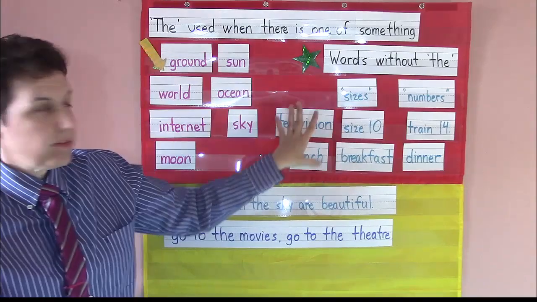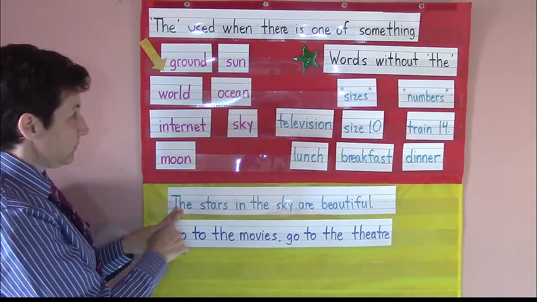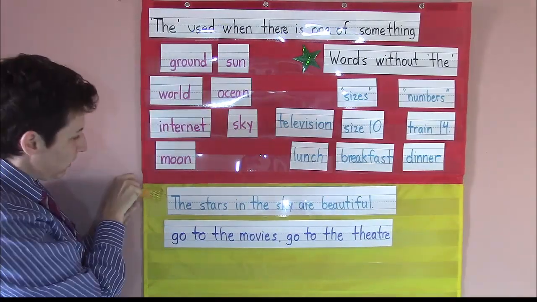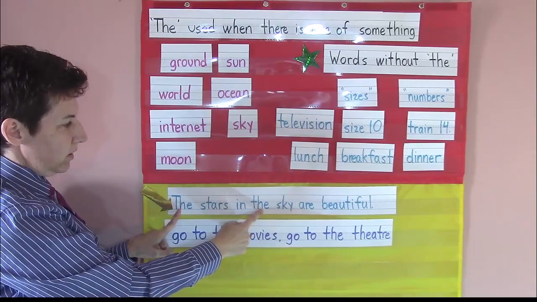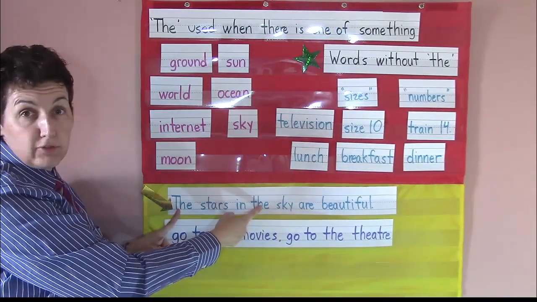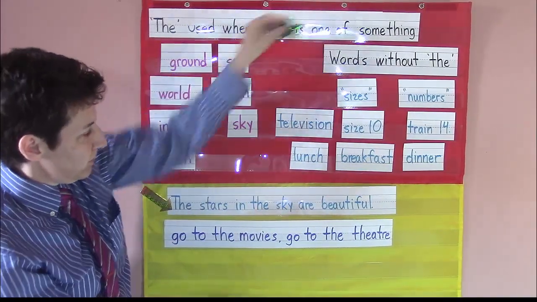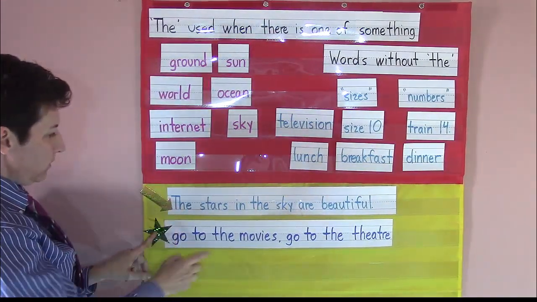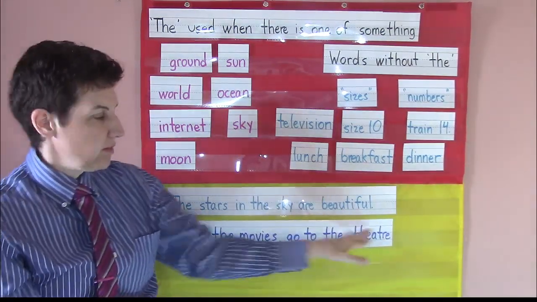These are words that don't take "the." This is an example sentence. Let me put this little marker here for you. This is an example sentence that shows you two times that we use "the" in the sentence, but for different reasons. And then finally, the last thing you need to remember is the phrase go to the movies and go to the theater.